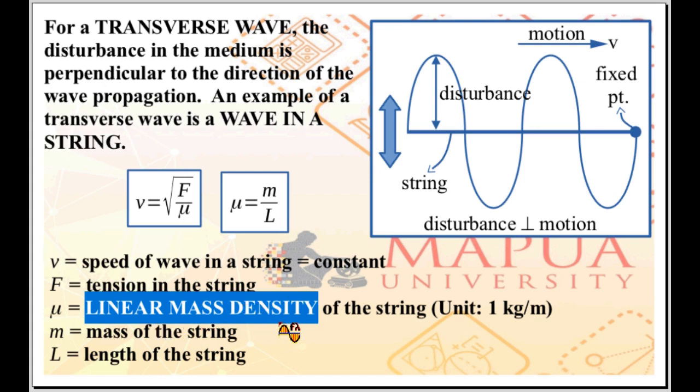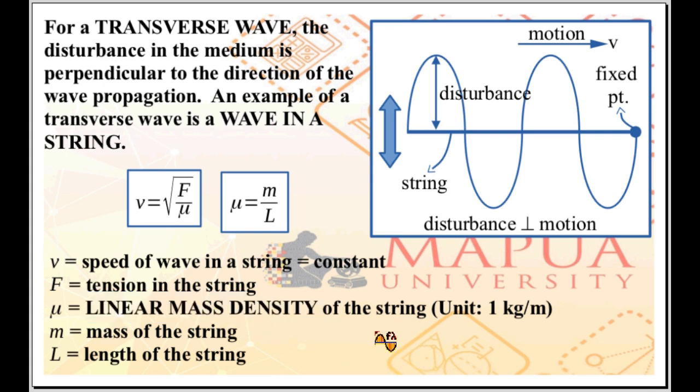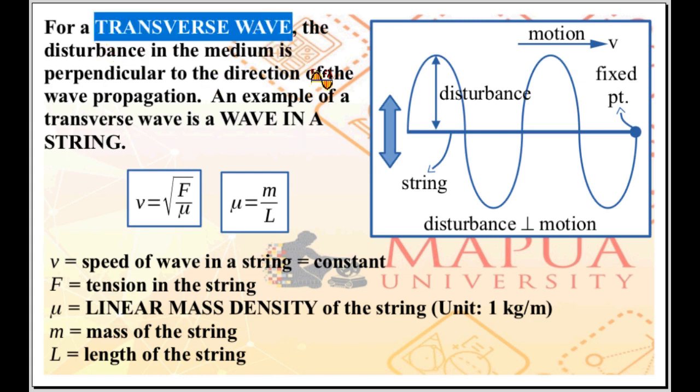Unit for linear mass density is kilogram per meter. Again, a property of the string. Each string has its own value of linear mass density. Transverse wave.